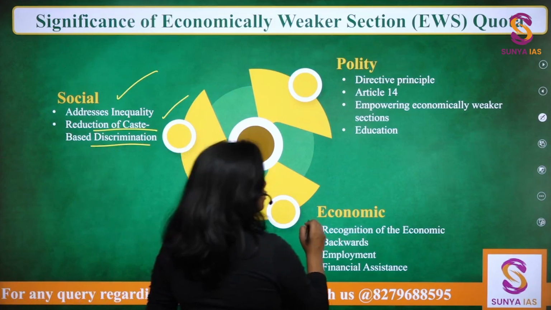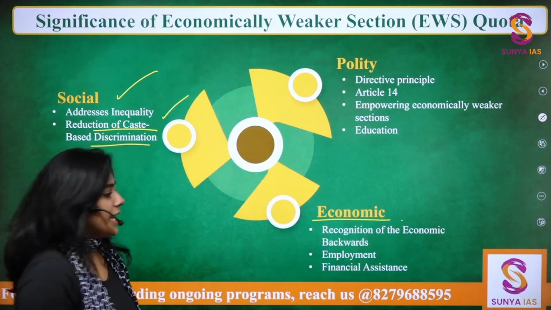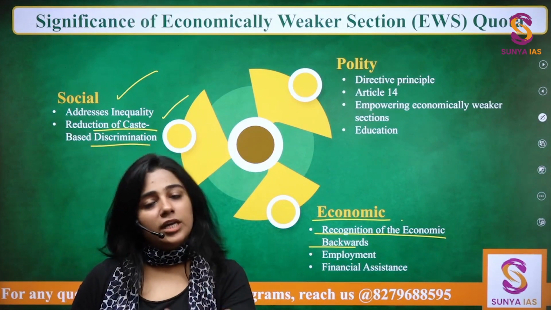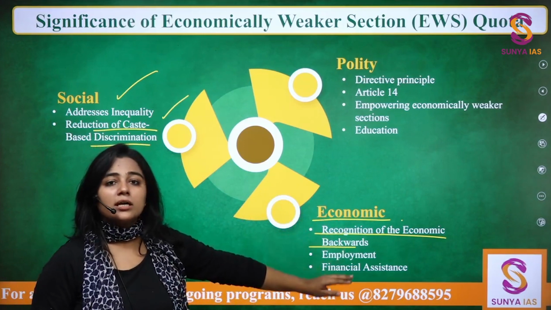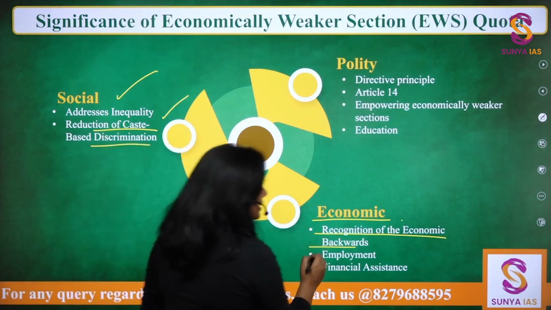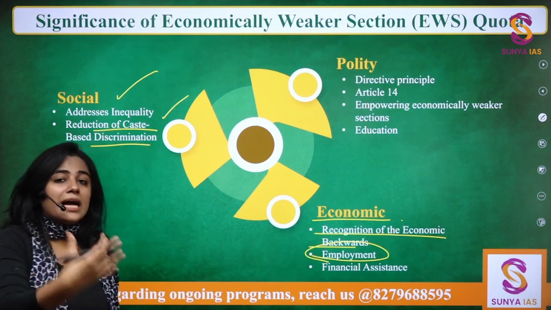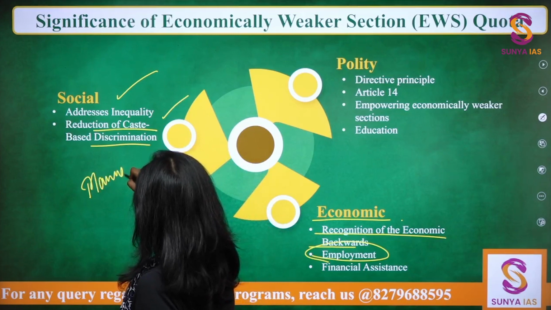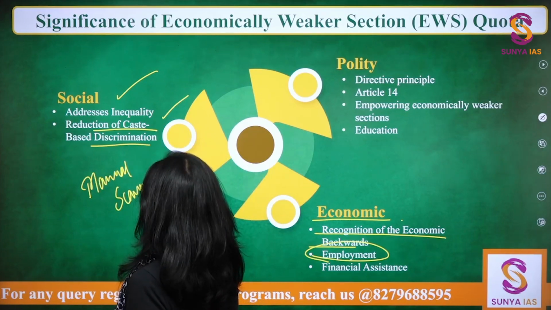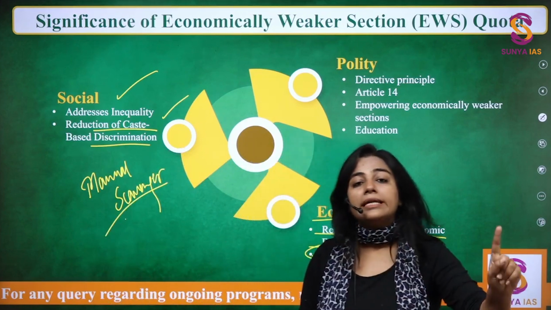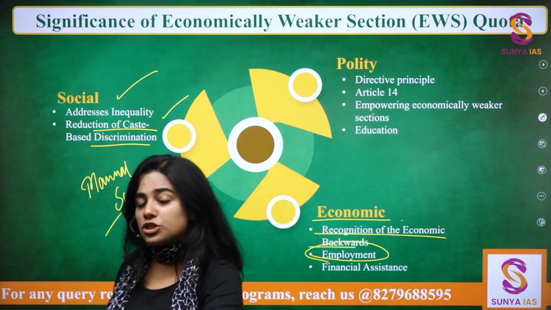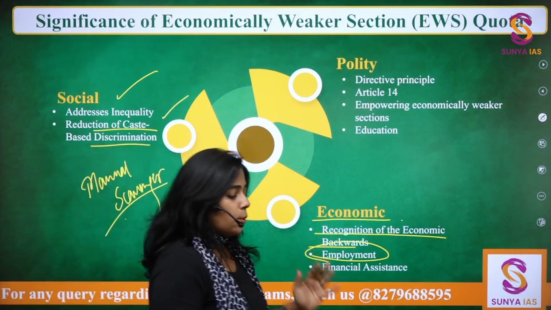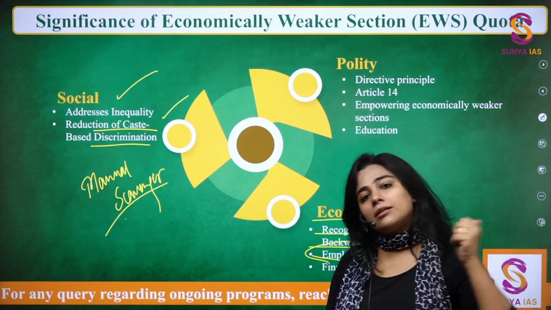If we talk about economic factors, economic significance, it has recognized the economic backwardness and it is trying to work on the economic backwardness. So this is economic significance. It creates employment for the poor. So just imagine a poor person working, for example, as a manual scavenger. And you all know that manual scavenging is not allowed legally in India. Right? Prohibition of manual scavenging has happened through an act of 2013. However, more than 80,000 manual scavengers continue to be employed.